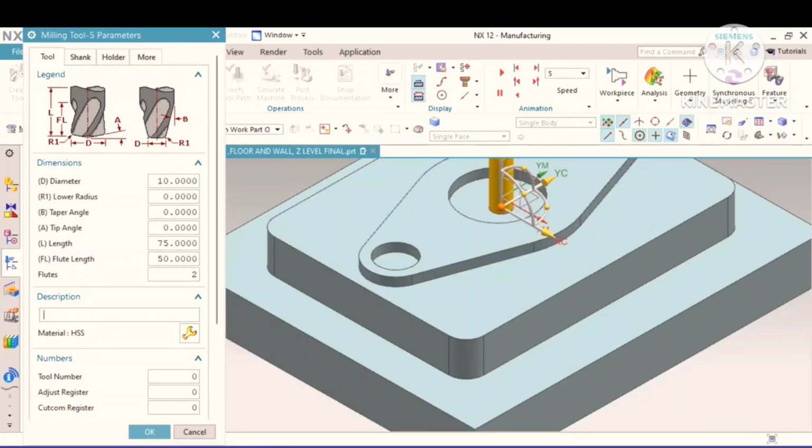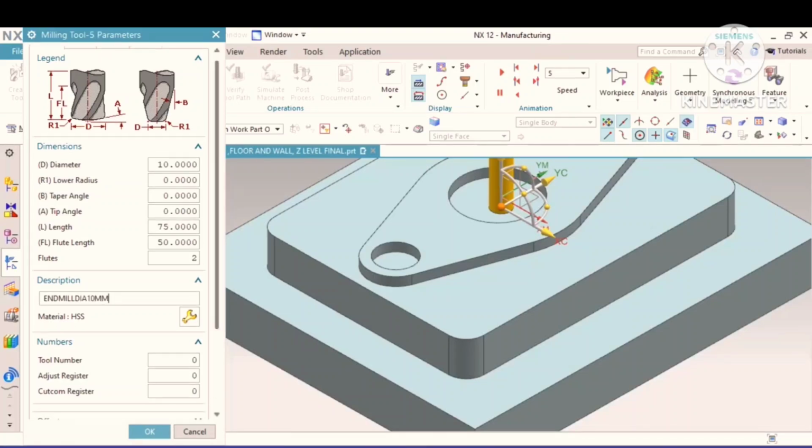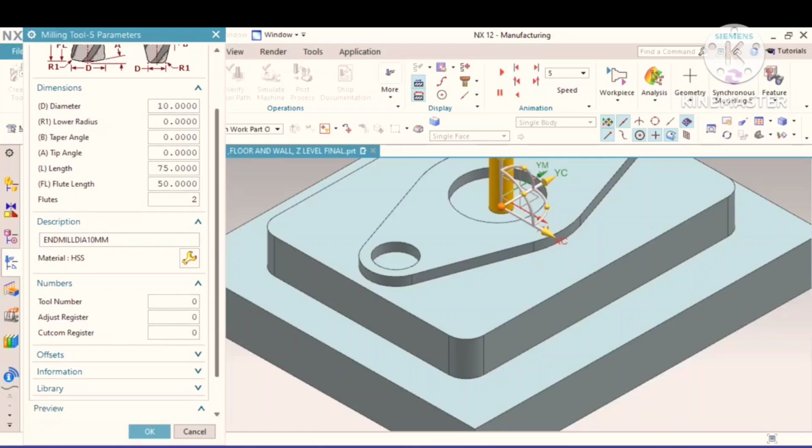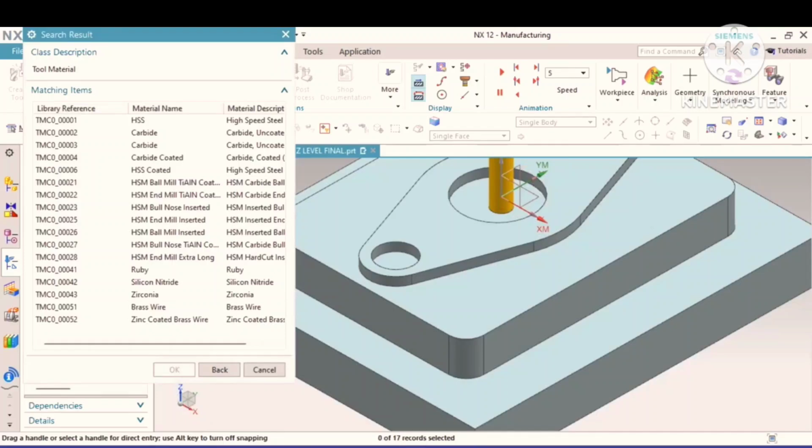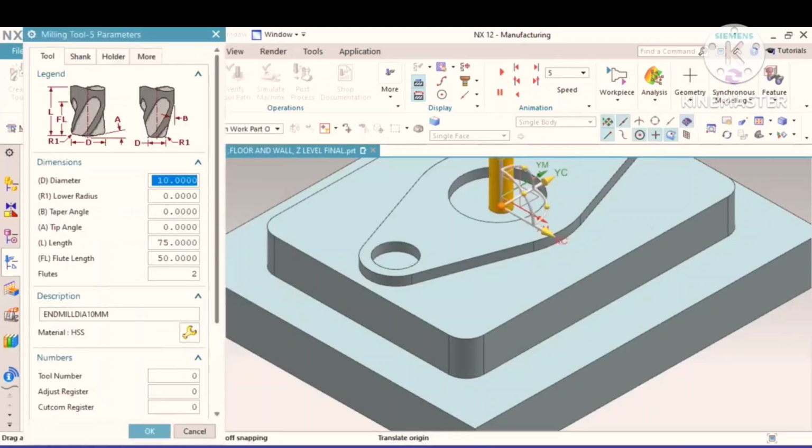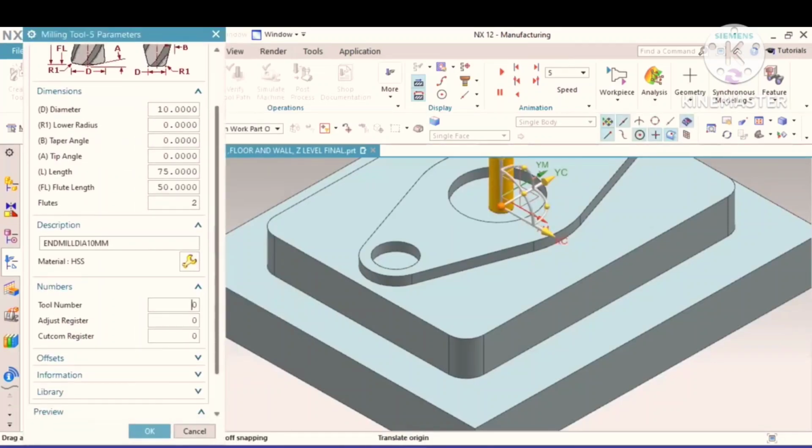In descriptions you can put N mill dia 10 mm. The material is HSS, or you can change that cutter here. If you want, you can make it carbide or HSS coated, and I am taking HSS, and indicating this is second operation, tool number 2.